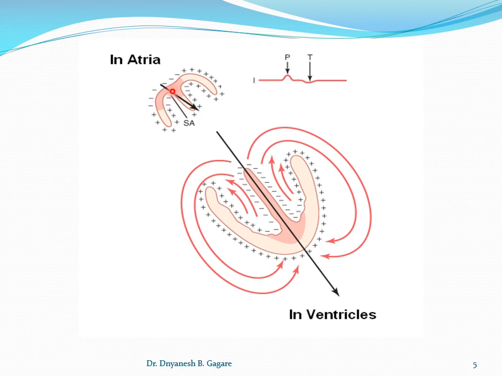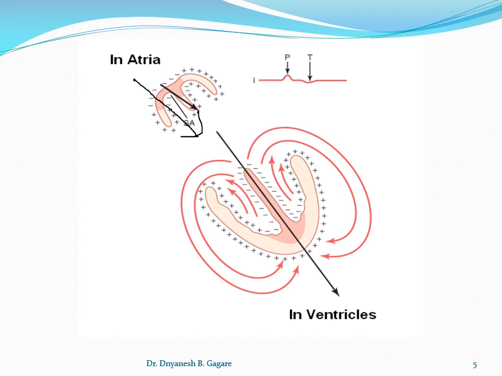In the depolarized part, the negative charges are outside and positive charges are inside, while in the polarized part it is positive outside compared to negative inside. So in this way current flows. How does the current flow? In this diagram, I will tell you how the current flows. It flows in these directions.